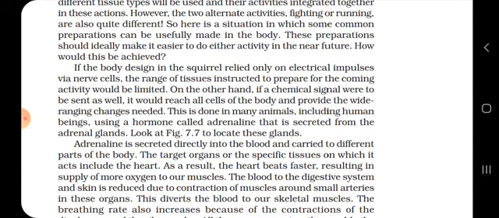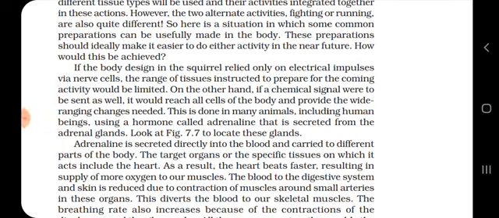This is done in many animals, including human beings, using a hormone called adrenaline that is secreted from the adrenal glands. The hormone used at the time of a scary situation or an emergency is known as adrenaline, and it is secreted from the adrenal glands.